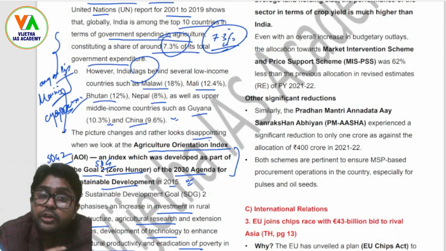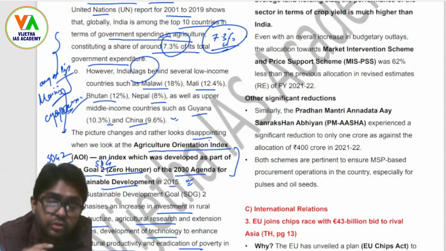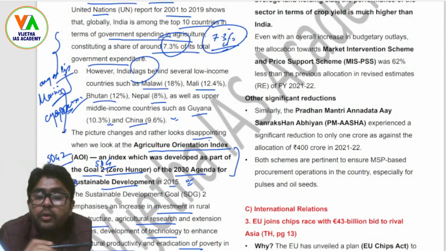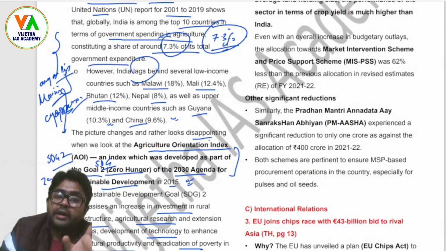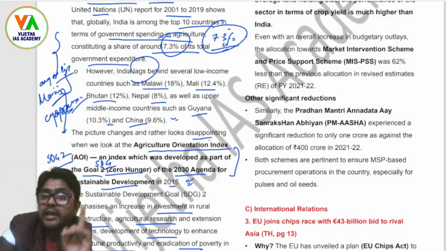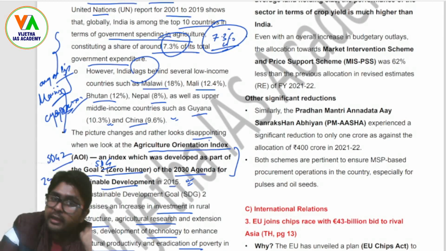Right, the allocation towards the market intervention scheme and price support scheme is also low. The market intervention scheme applies to many crops not covered under MSPs. If farmers sell in the open market and do not get the actual price, then whatever the difference is, it is generally paid by the government to the farmers.